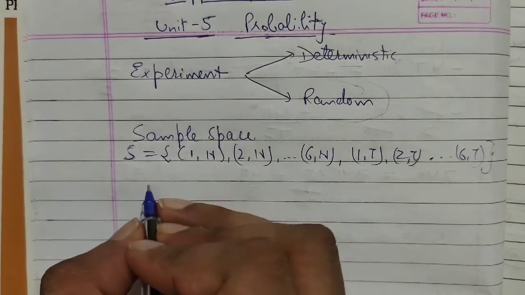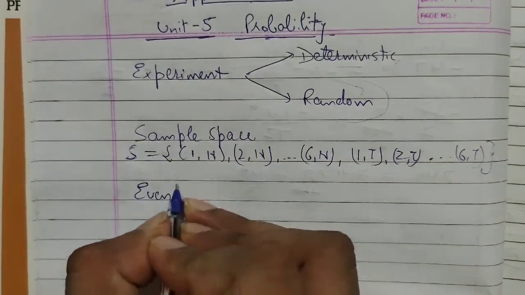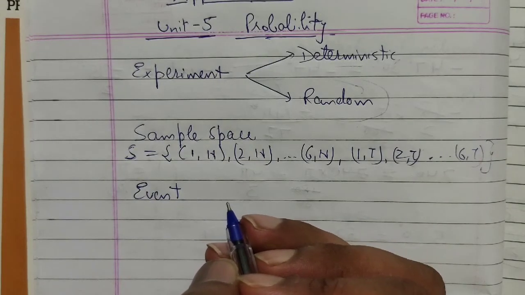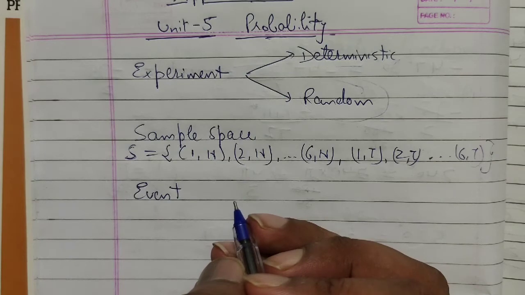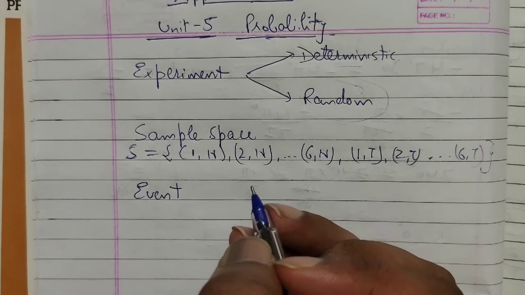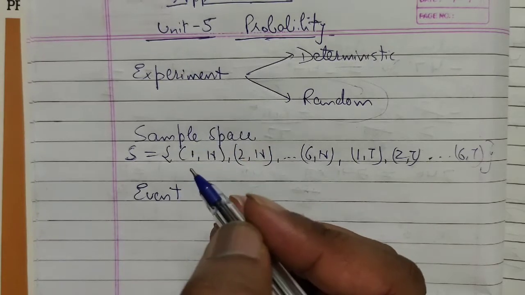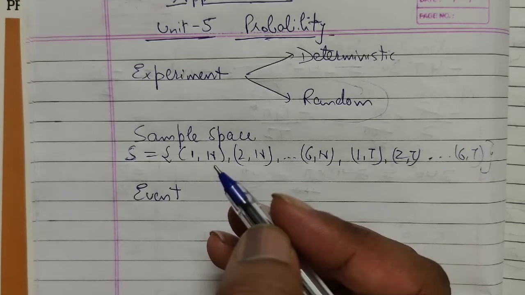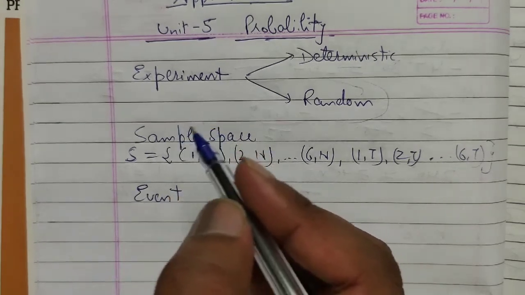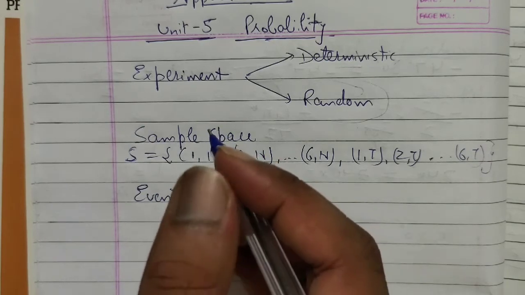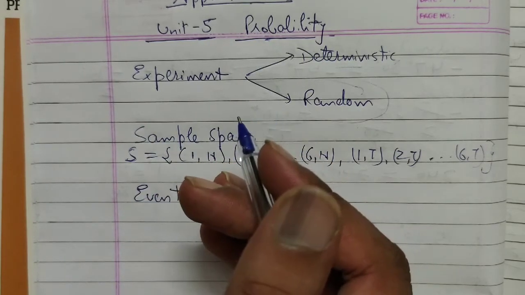Next, let's talk about event. When we perform an experiment, an outcome or a group of outcomes is called an event of that experiment. Let's take an easier example. If we toss a coin, head or tail, there are two chances.